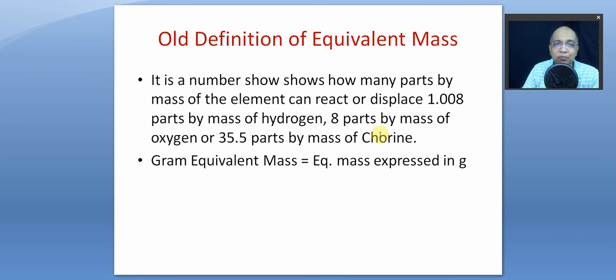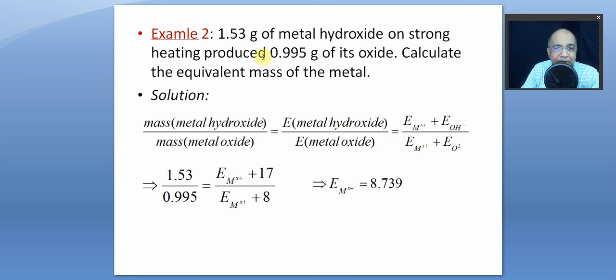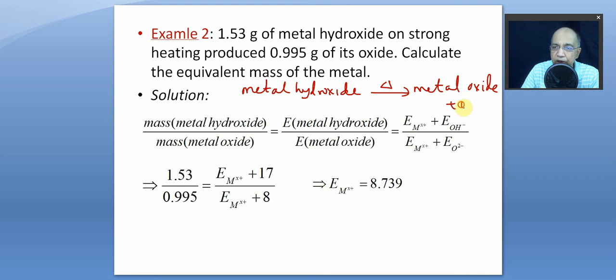And this is another problem, same principle. 1.53 gram of a metallic hydroxide, say metal hydroxide, as if I do not know the valency, on heating gives metal oxide plus water. We know this is a metathesis reaction. Now we know the dry mass of the metal hydroxide, and we also know the mass of the metal oxide.